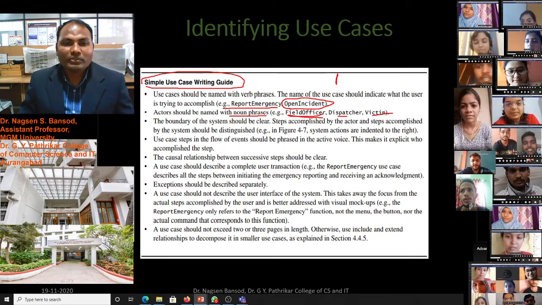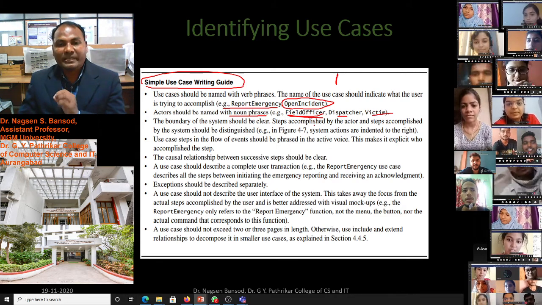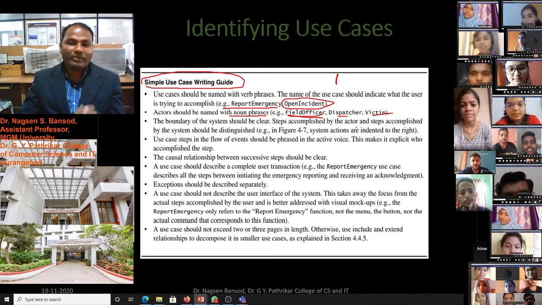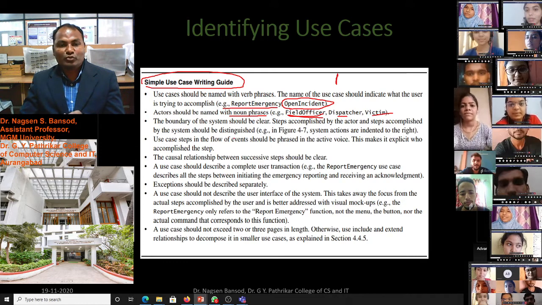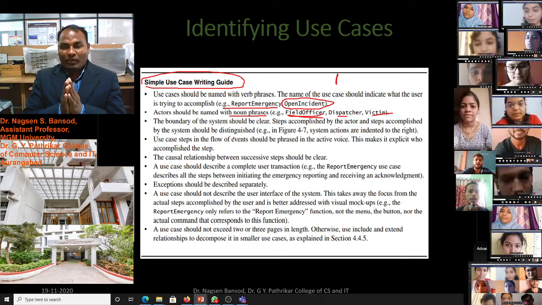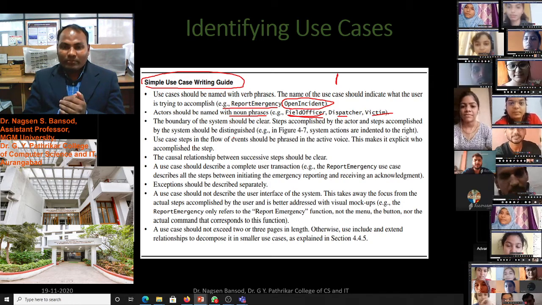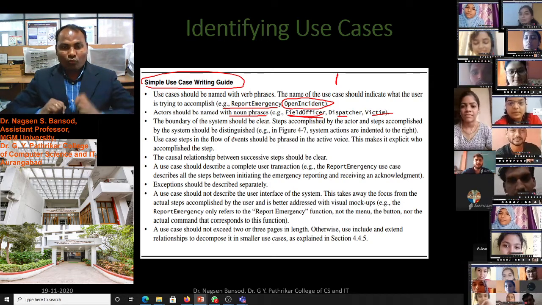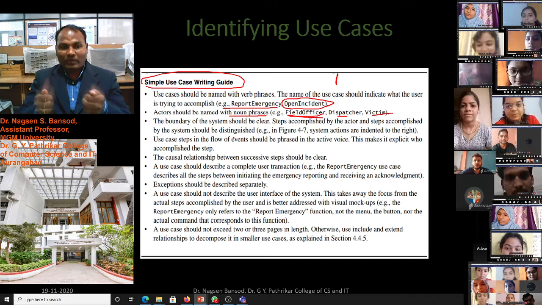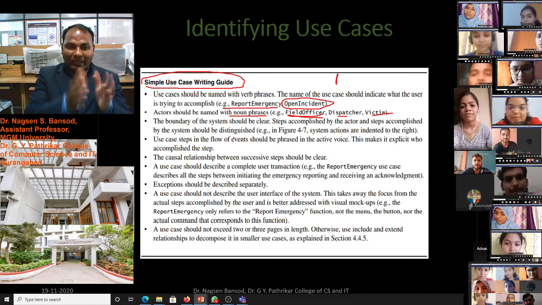The boundary of the system should be clear. Steps accomplished by the actor and steps accomplished by the system should be distinguished. Suppose we want to withdraw money from an ATM machine, then which tasks we perform should be mentioned clearly.